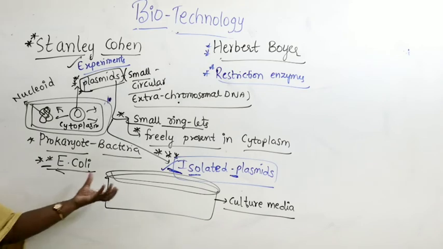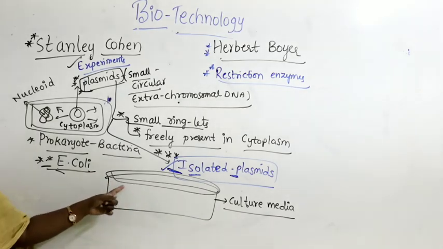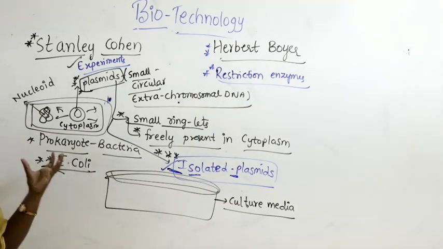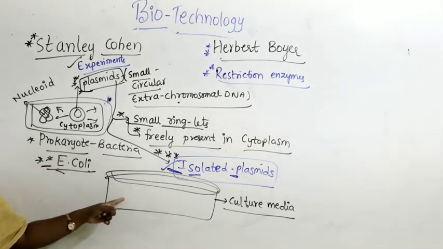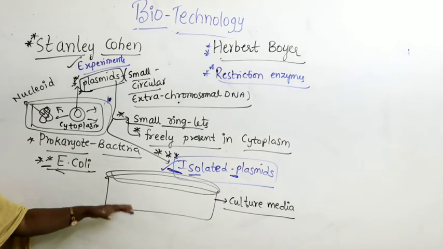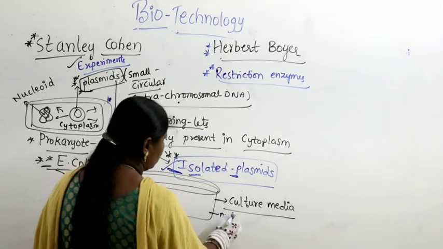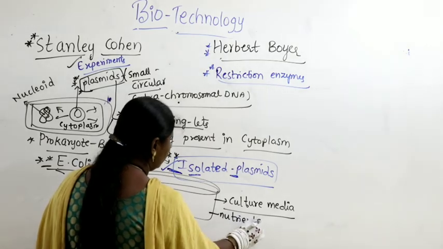Generally small glass Petri plates will be there in the lab. When you go to higher classes, you can see this Petri plate, small, with a glass lid. It is called a Petri plate. In this we add culture media. Culture media contains what? Nutrients. So culture media contains nutrients.